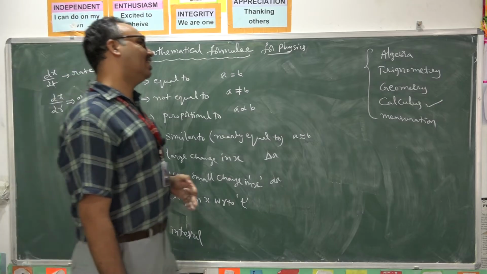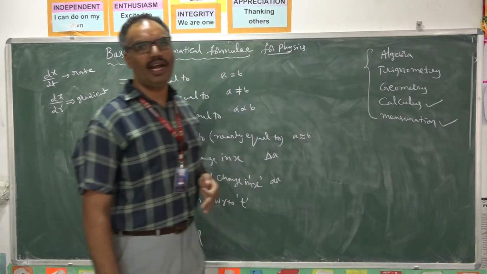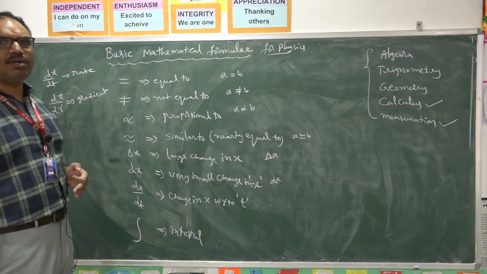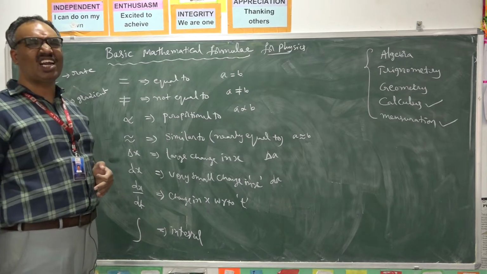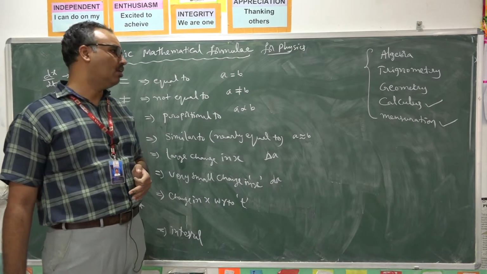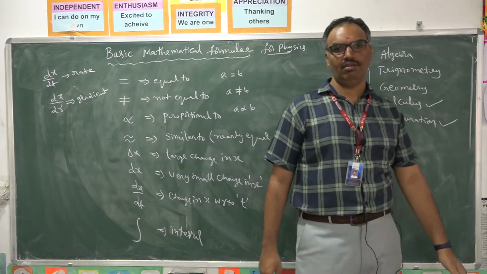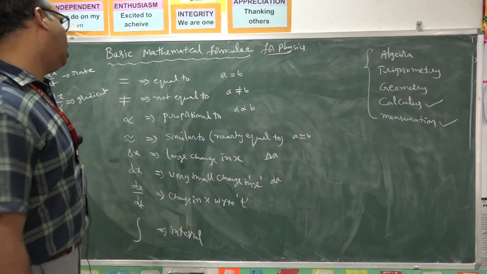Today, let us understand some of the formulae we learned under the heading of mensuration. Mensuration is nothing but measurement of areas, volumes, circumference, perimeter. All those come under the concept of mensuration. What are the various formulae we learned in mensuration?